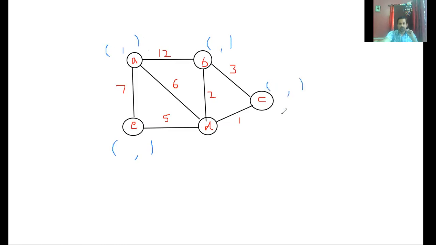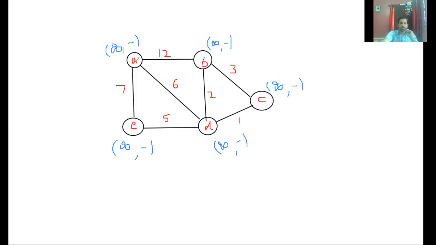So I'm considering those values. I think you have seen in the initialization, all key values initially will be initialized to infinity and pi to nil. Infinity, nil. Infinity, nil. Infinity, nil. And after that, I make your root node key value 0.